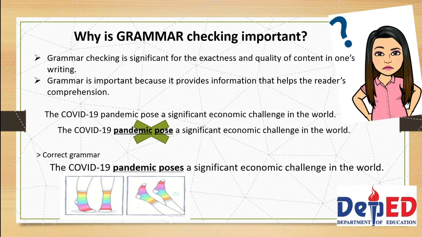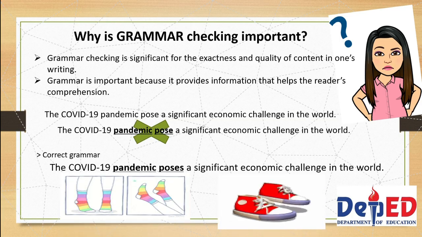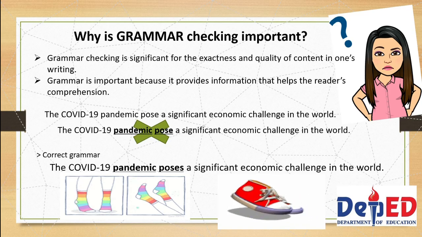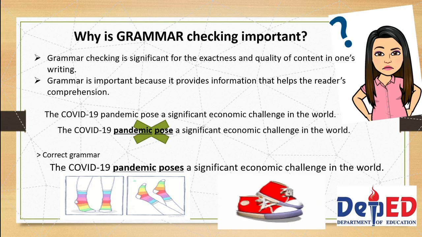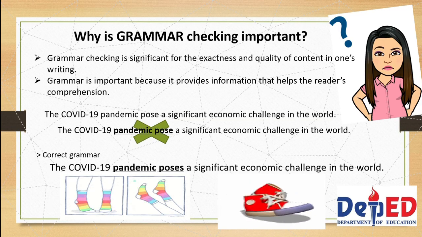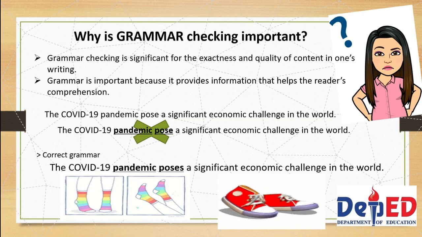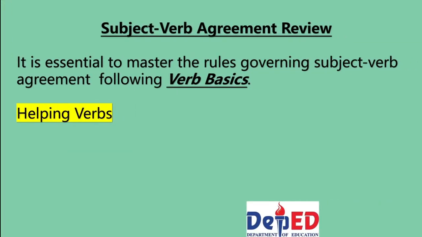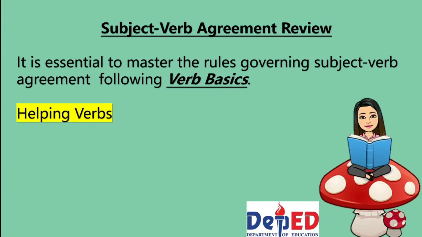Because you see, just like our socks and shoes, the subject and verb of a sentence have to match and agree with each other, thus making our sentence construction grammatically acceptable. It is essential to master the rules governing subject-verb agreement following verb basics. This involves the helping verbs.